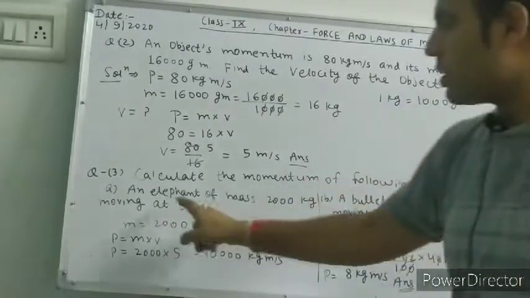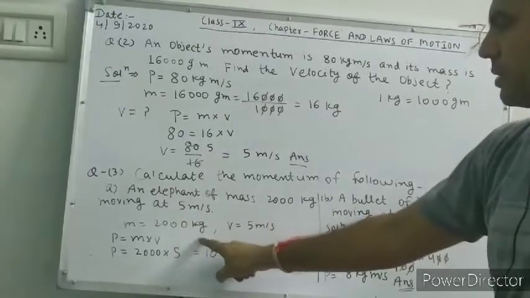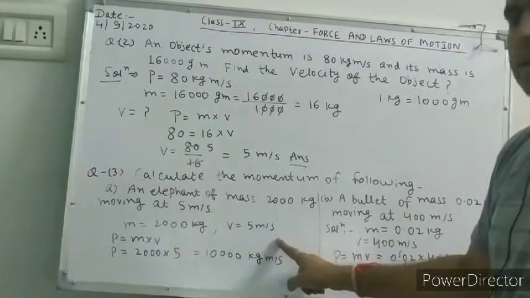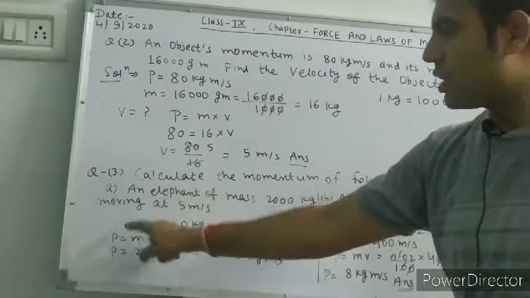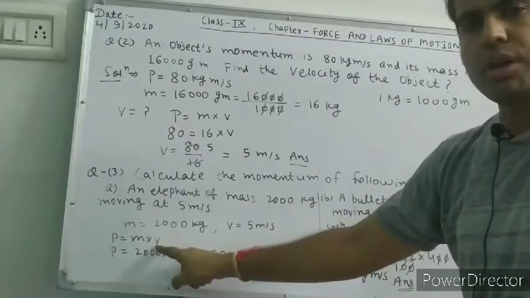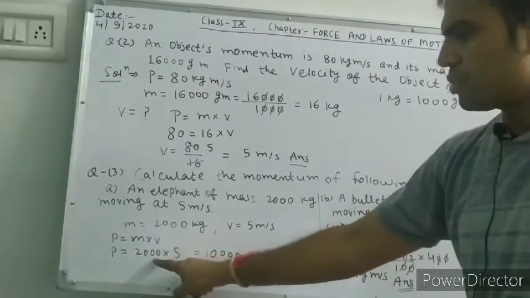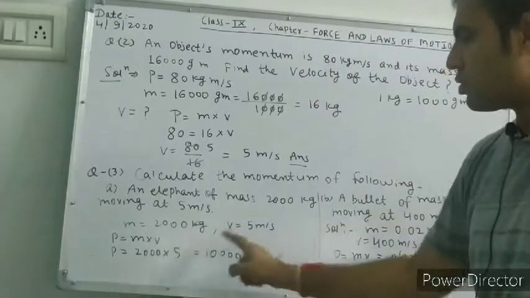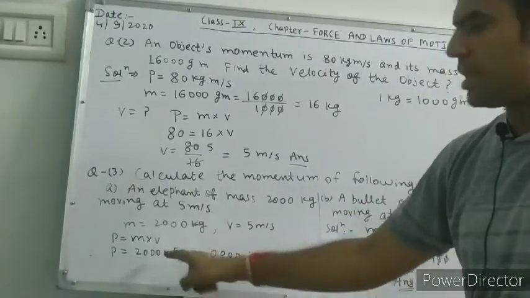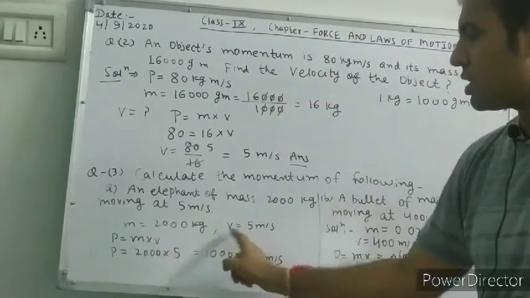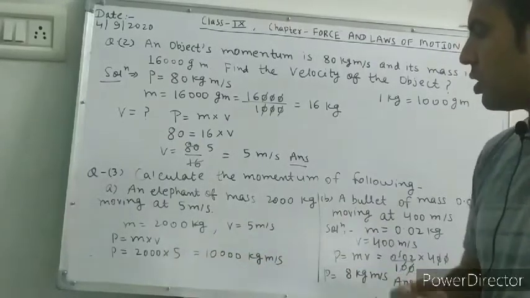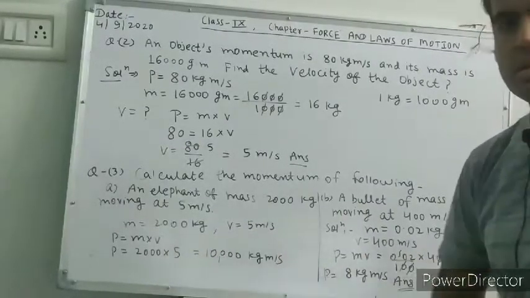Yes. So here mass is 2000 kg, velocity is 5 meter per second. Now you will calculate the momentum, P equal to m into v. So m equals 2000, v equals 5, 2000 into 5. Directly you will use this formula, 2000 into 5, 10,000 kilogram meter per second, answer.